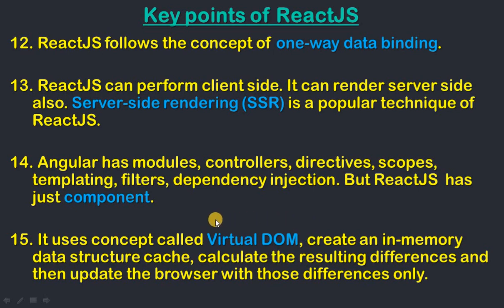In brief, it creates an in-memory data structure cache, calculates the resulting differences, and then updates the browser with those differences only. We will see more detail about virtual DOM in my coming sessions, so it will be clear what happens in virtual DOM.